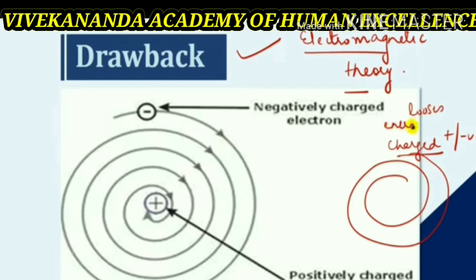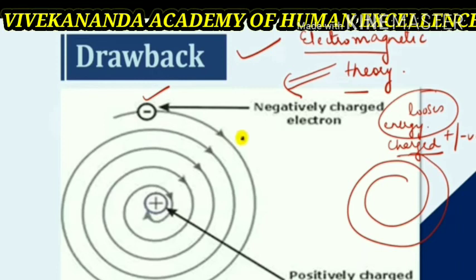If an object moves in a circular path, its motion is said to be accelerated. And according to the electromagnetic theory of physics, if a charged particle undergoes accelerated motion, then it radiates energy, or loses energy continuously.